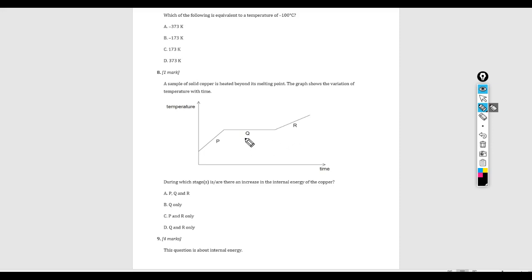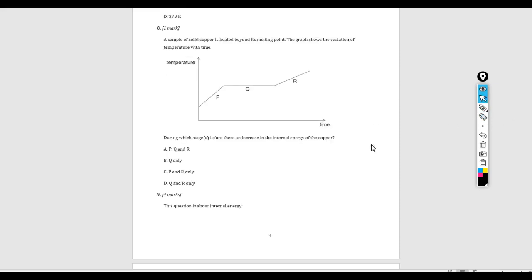During Q, the reason there's no temperature change is because all that heat we're pumping in isn't going to the kinetic energy of the atoms, it's going to the potential energy of the atoms and the phase change itself. So even though you can't see a temperature change, there's still an increase in internal energy of the copper during Q. So in fact, at all of these time intervals, P, Q, and R, there is an increase in internal energy, so the answer is A.